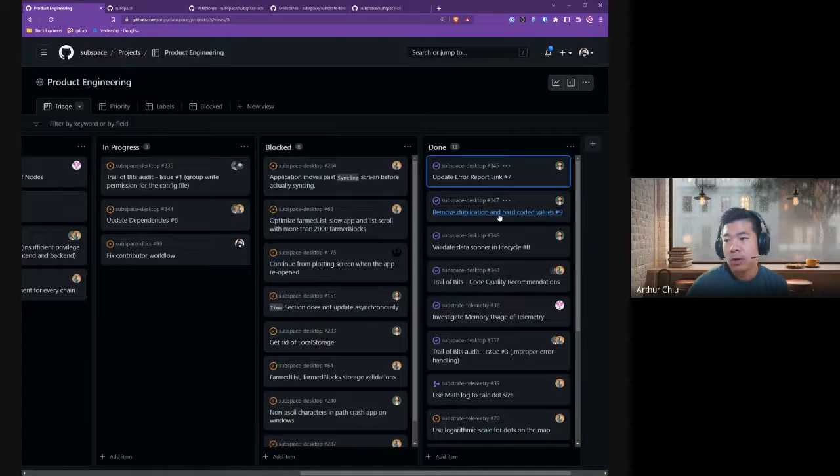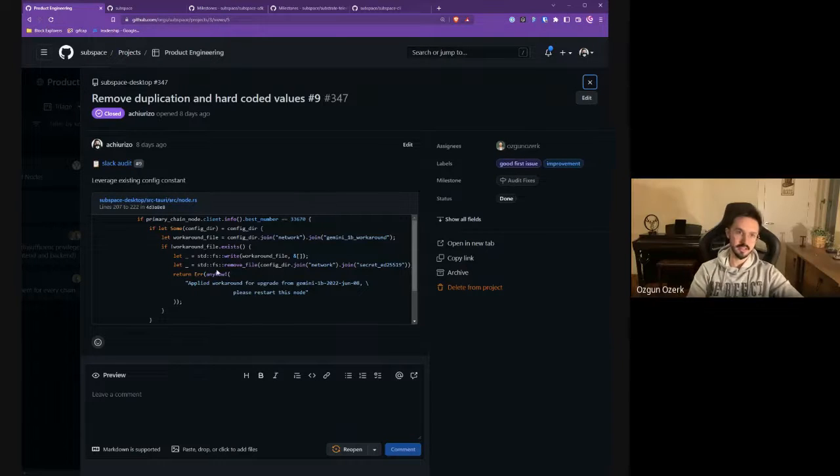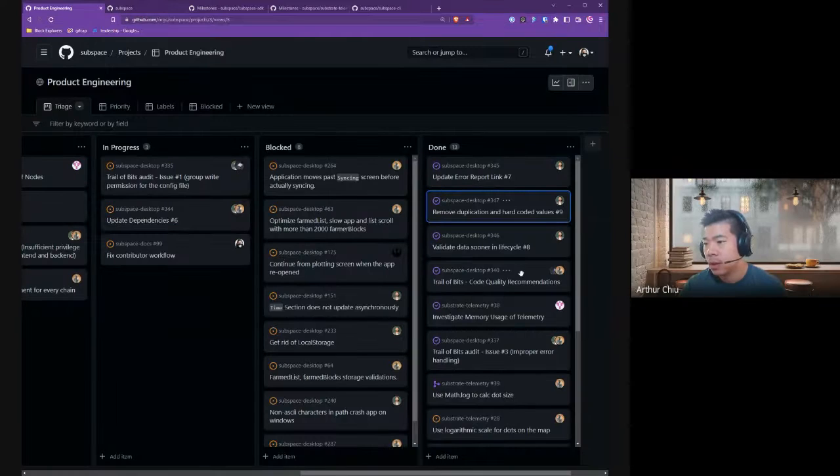Remove duplication and hard-coded values. That's number 9. That's also Ozgun. Yeah, this is just technical, some hard-coded values were duplicate. We fixed that. Awesome. I think this was a big one.